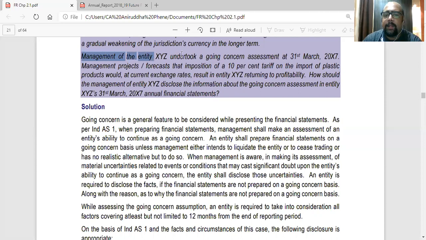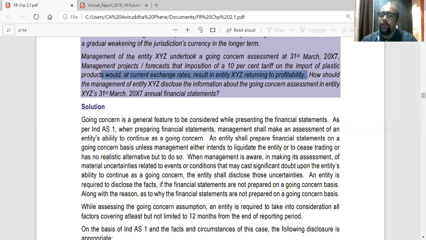Management of the entity XYZ undertook a going concern assessment for 31st March 2007. Management projects forecast that imposition of a 10% tariff on import of plastic product would at the current exchange rate result in the entity returning to profitability. So they say that the 10% tariff at the current rate also will help the company getting back to profitability. So definitely they are a going concern. If they are coming back to profitability at the current exchange rate only, then it's good. And tomorrow when the exchange rate weakens, they will make more profits.